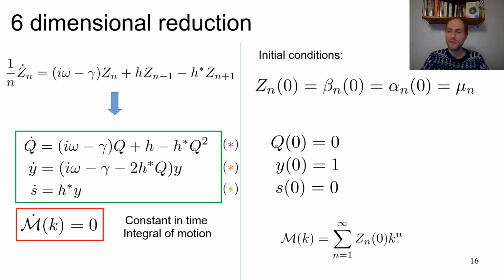Because for this particular choice, we just have the identity transformation. So essentially, initially, the moments are equal to beta variables, are equal to alpha variables, and are equal to mu variables, which are the constants of motion. So then if one wants to define this constant function, it's just the generating function of initial moments, and that's it.